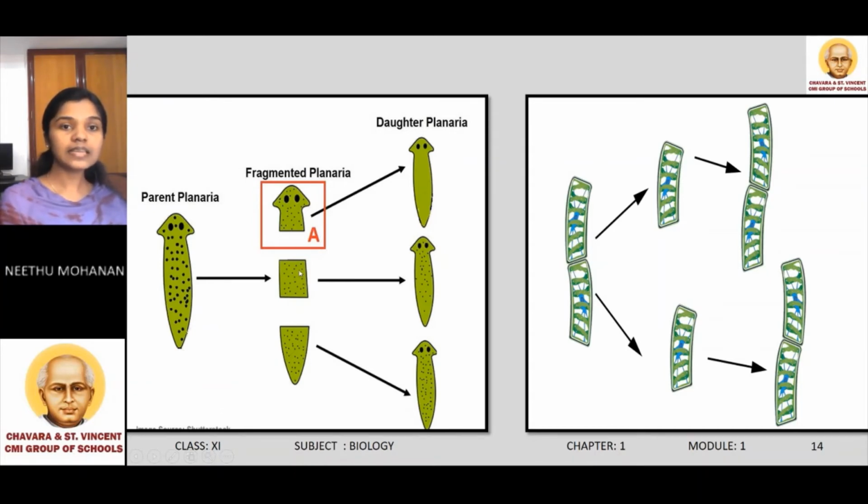Each fragment has the ability to regenerate the lost parts and form a new organism, developing into a complete organism.